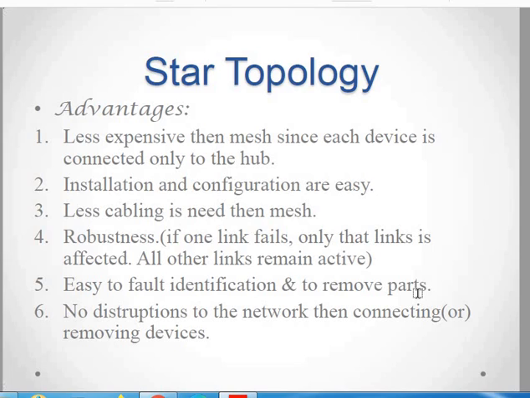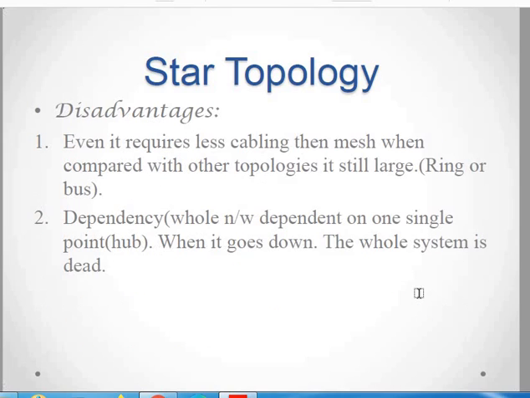Robustness is there, so if any link fails, it is not going to affect the whole network. Fault finding is also comparatively easy, and it is easy to remove a part. You can remove a node or any device from the network, and it is not going to affect the whole topology. So there is no disruption to the network when you are removing or connecting any new device.